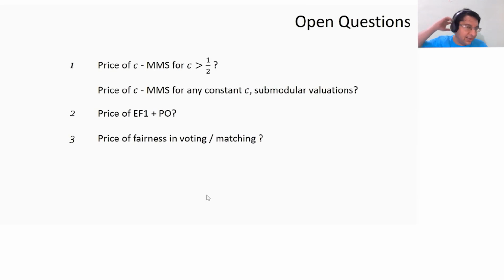To end with some open questions. Firstly, as I said, we look at half MMS, but we know that a 3/4 MMS exists. So can we do anything for c greater than half? Or for submodular evaluations, anything at all? What can we say about that? We know that EF1 plus PO allocations exist. What can we say about such allocations? And lastly, what about other contexts such as voting or matching? There, how does one formalize the price of fairness? How does one obtain bounds? There are a lot of open questions over there as well.